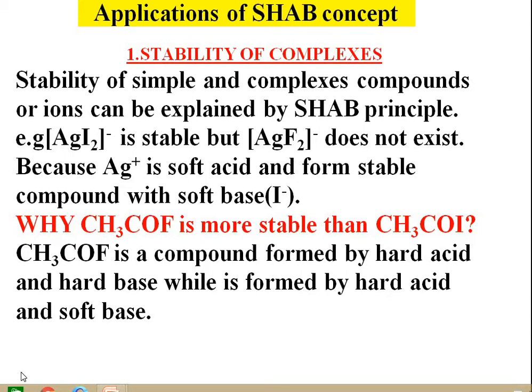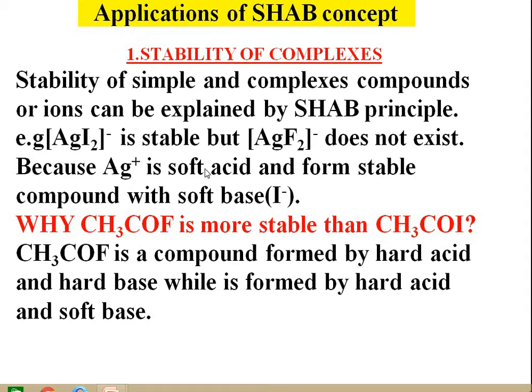or ions. For example, silver iodide ion is stable, but silver fluoride ion does not exist. In this example, we see that it is a complex of silver and iodine. This is the complex of silver and fluorine. Both are halogens, but the silver iodide complex is stable while the silver fluoride complex does not exist, because silver ion is